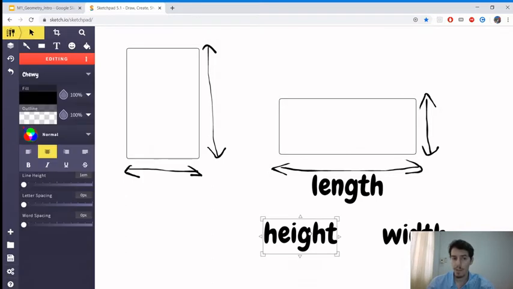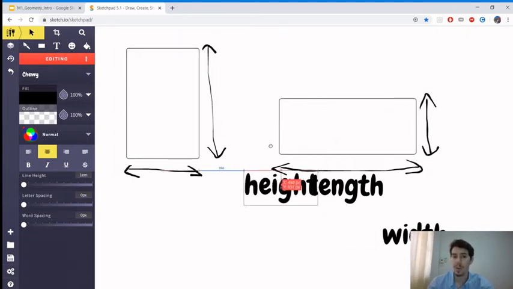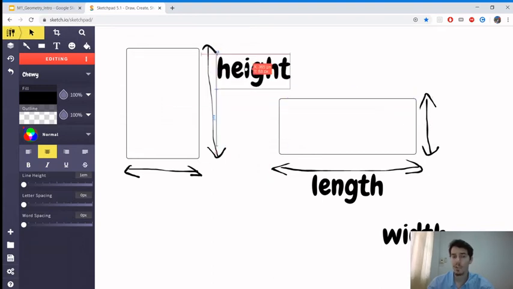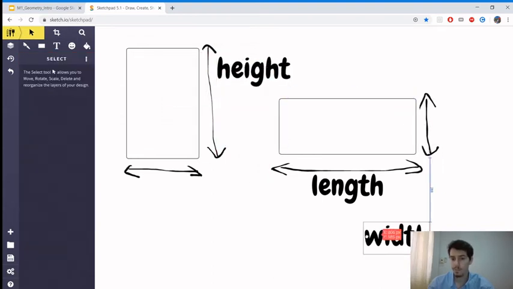Now the height. The height, you know, is to measure people. Someone tall has a big height. So in between these 2 rectangles, which one looks like it has a big height? Which one looks tall? It's this one, right? This one looks very tall. It looks like it's standing up. So we would use the height to describe this dimension.